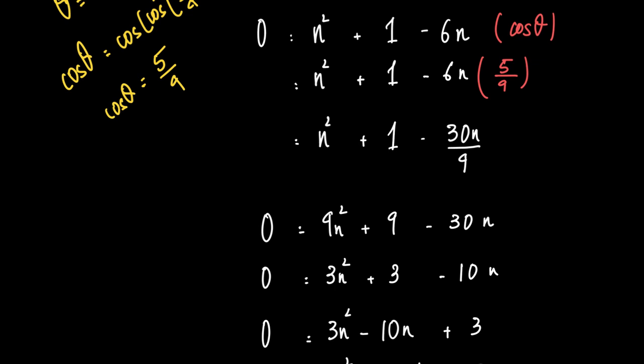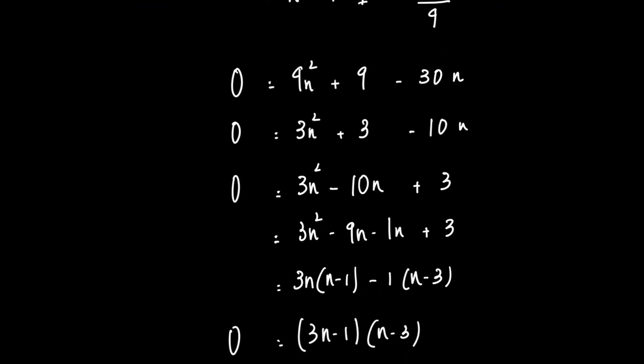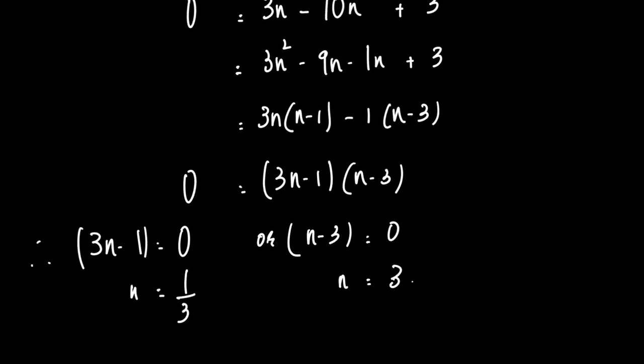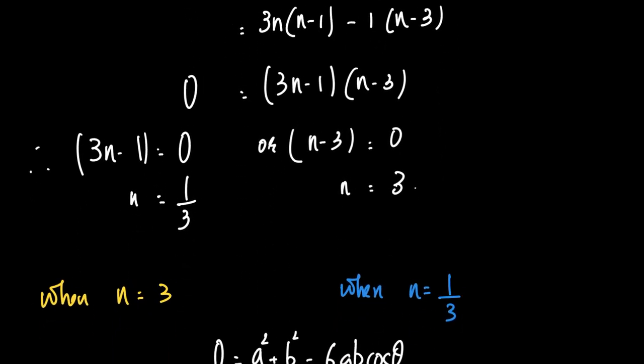Now what we have is 0 is equal to n square plus 1 minus 6n into 5 by 9. Or in other words, 0 is equal to n square plus 9 minus 30n, taking the factor of 9 across. I'll divide this equation by 3, which gives us 3n square plus 3 minus 10n. Minus 10n can be written as minus 9n minus 1n. For JEE, we don't need to go that far. So essentially we get two values here: 3n minus 1 is equal to 0 or n minus 3 is equal to 0. Therefore n is equal to 1 by 3 and n is equal to 3.